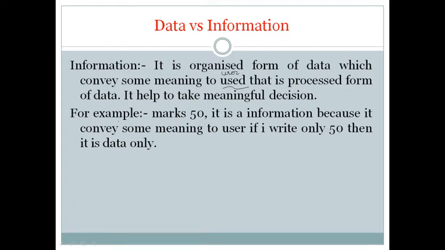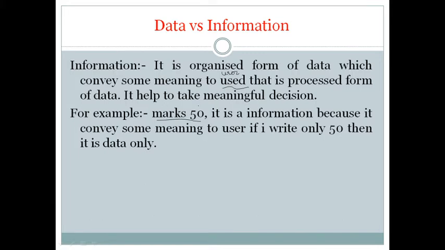So for example, in the last example I had written only 50, but now I have written marks 50. So it is information because it conveys some meaning to the user. If I write only 50 then it is data.